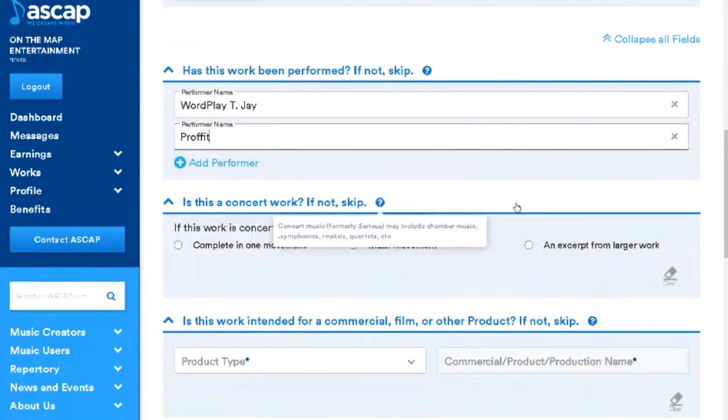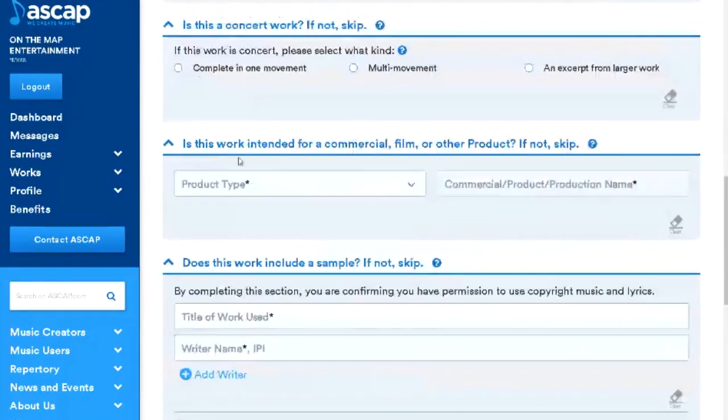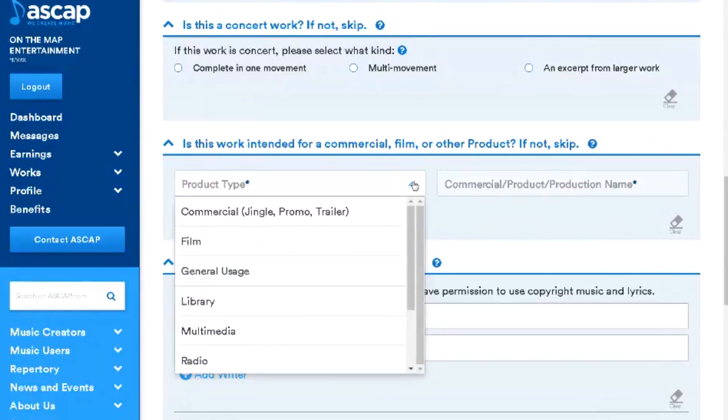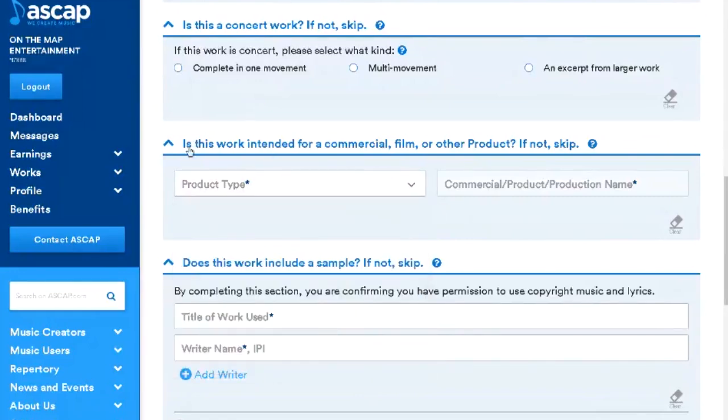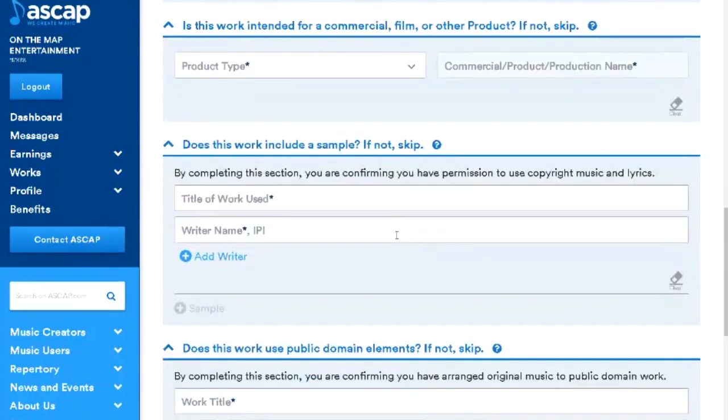Is this a concert work? Nope, it is not. So I can skip that. Is this work intended for commercial and film? So did I make it explicitly for a, whoa, my stomach. Did I make it explicitly for commercial or film? No. So I can skip that.